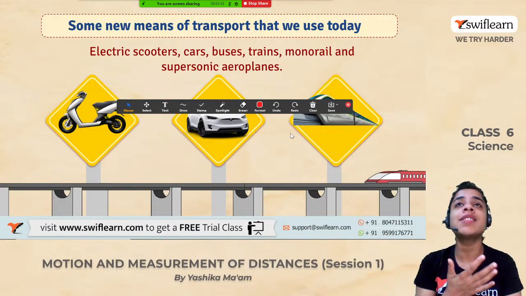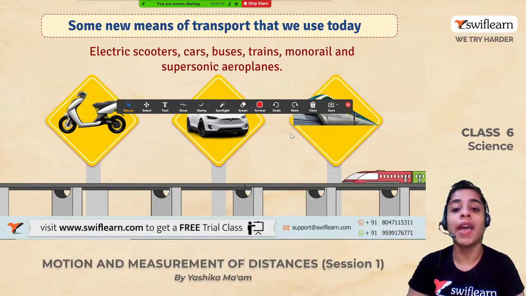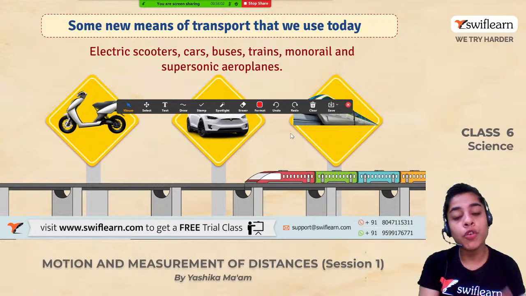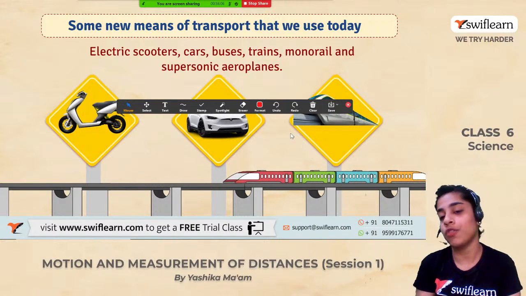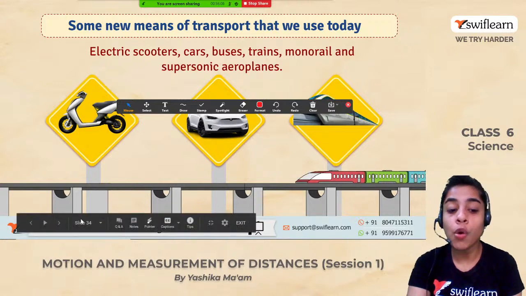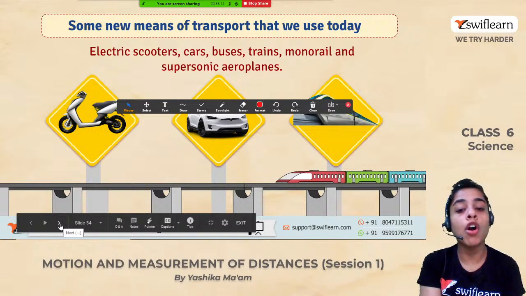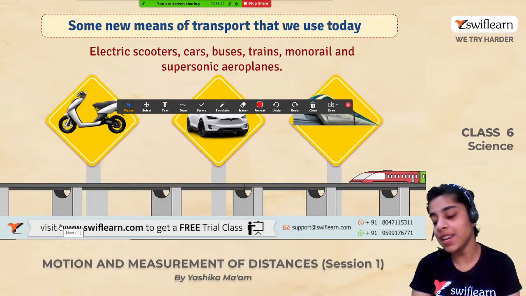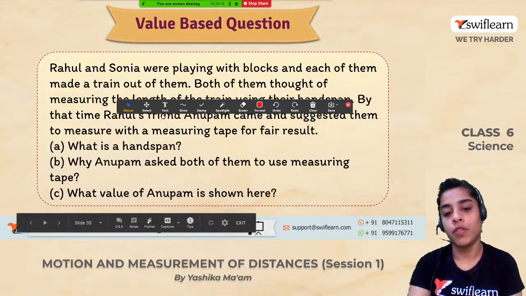So this is the journey and this is the evolution of man from traveling from foot to traveling on these new means of transport. This is so great and fascinating to understand how we have evolved over a period of time, right? This evolution is just commendable. Now, moving forward.